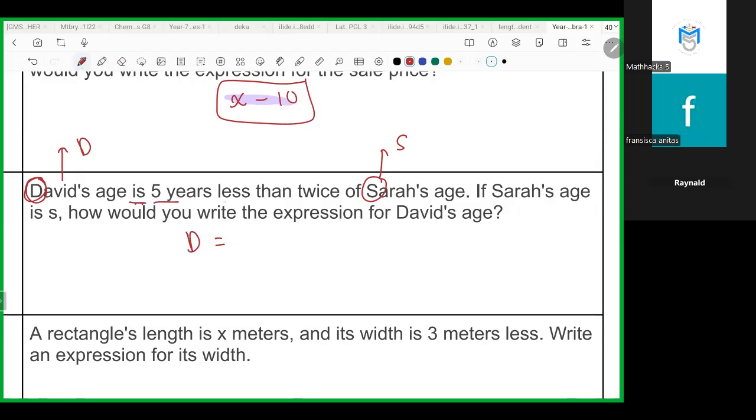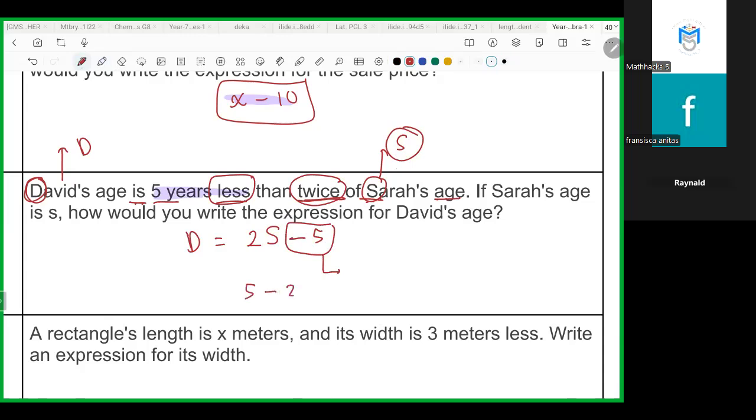5 years less than twice Sarah's age. Twice Sarah, where Sarah is S, means 2 of S. What does less mean? Less means minus 5. So if you meet the word less, it means minus 5, and the minus goes behind the first thing.